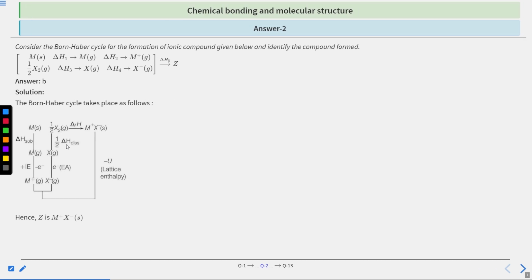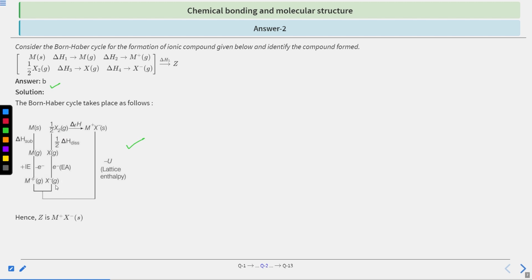Okay, so the correct answer is option B. The Born-Haber cycle takes place as given in this diagram. First we have a metal in solid, then it is converted to gaseous, and then, losing one electron, it converts to the cation. Similarly, half of X2 in the gaseous state converts to the simpler atom and then, gaining an electron, becomes an X negative anion.